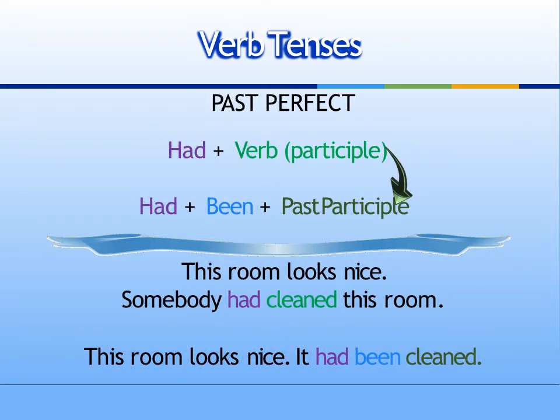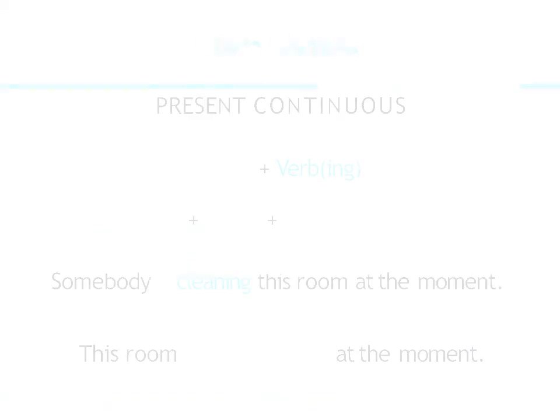Past perfect. Had plus verb participle changes to had plus been plus past participle. Example: this room looks nice. Somebody had cleaned this room. This room looks nice. It had been cleaned.